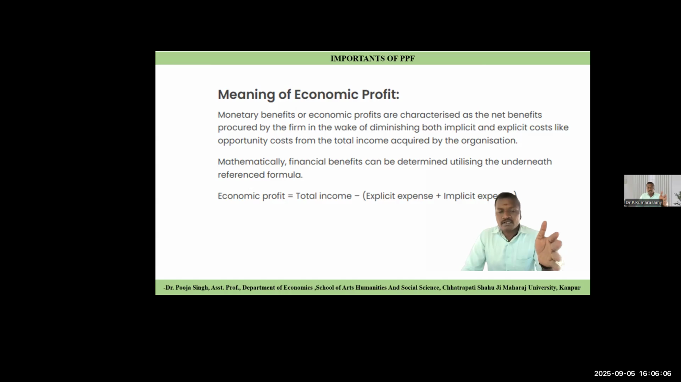But here, to calculate economic profit, we are taking both implicit expenses and explicit expenses. So from the total income, we are deducting implicit expenses and explicit expenses. The balance only will be taken as the actual economic profit.